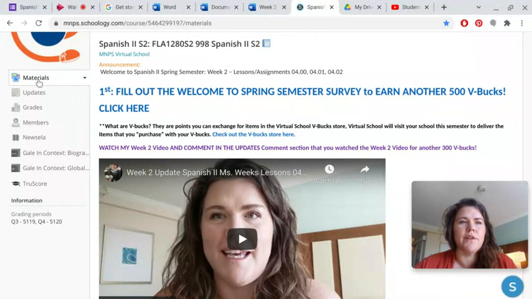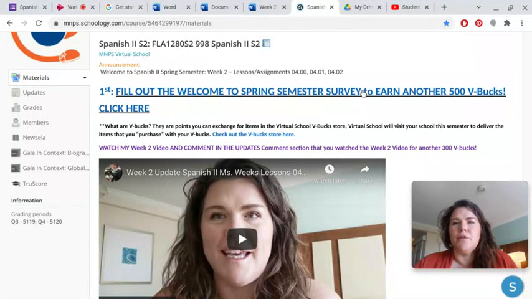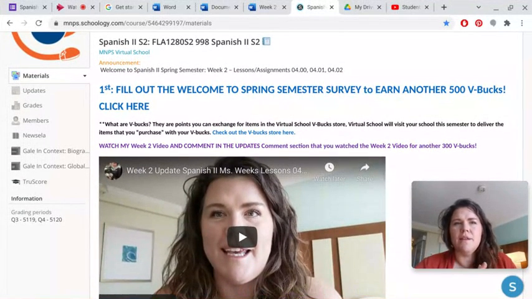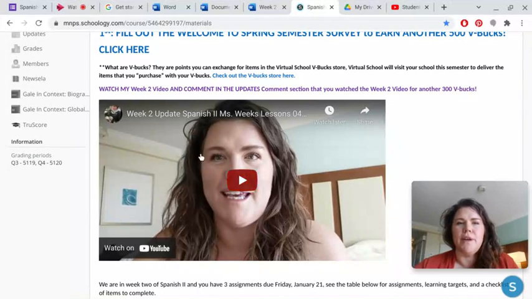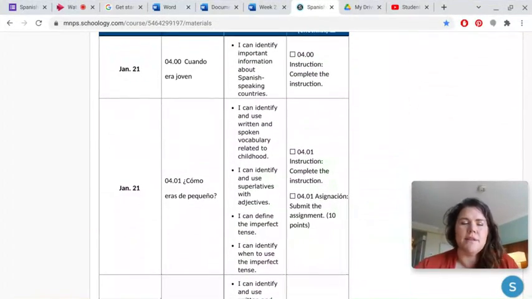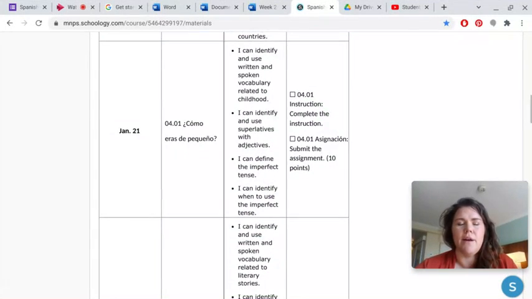So this is what your update will look like in the materials section. If you follow my cursor over here, when you pull up your course, this is what your course will look like when you first pull it up. This is week 2, and the assignments are 04.00, 04.01, 04.02, and that is what we're looking at today, 04.02. If you haven't already, fill out the Welcome to Spring survey. This is the week 2 update video. These are the assignments that we're working on right now.